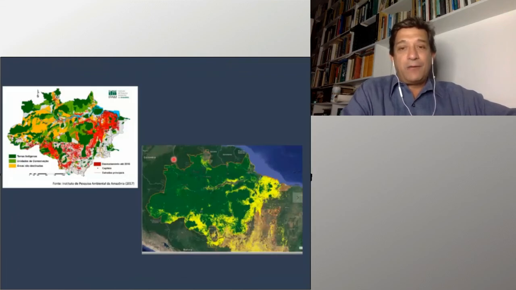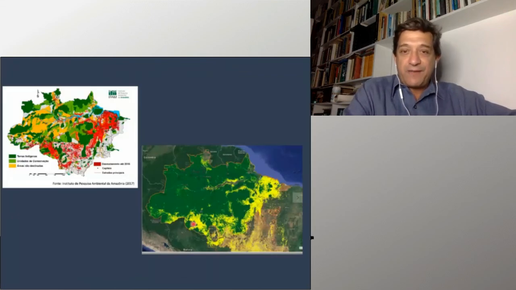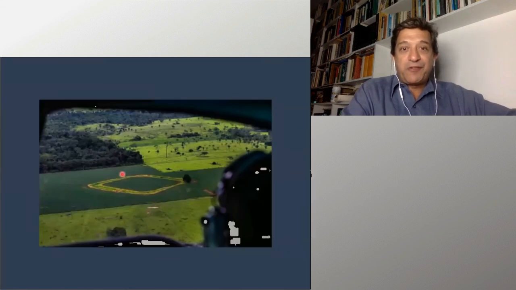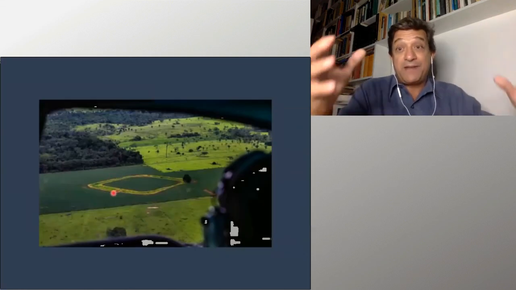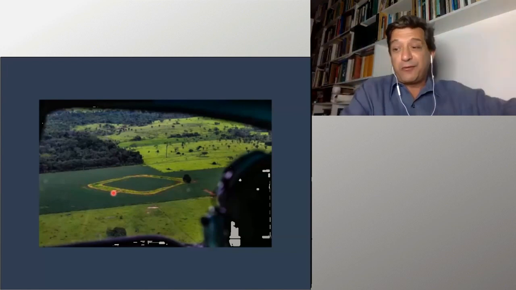And here you can see how deforestation, in yellow, has been advancing very strongly and how some of those sites today are being surrounded, with people planting soybeans all the way around those places.